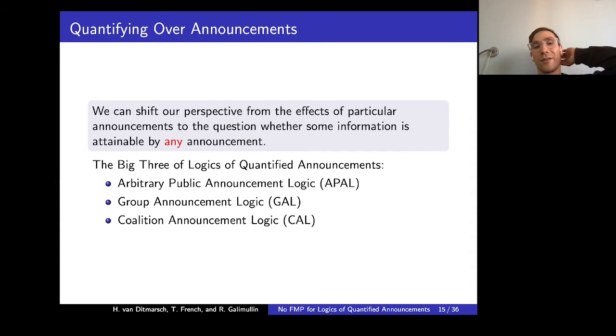So in the paper, we consider what we call the big three of logics of quantified announcements. These are arbitrary public announcement logic, or APAL, group announcement logic, or GAL, and coalition announcement logic, or CAL.